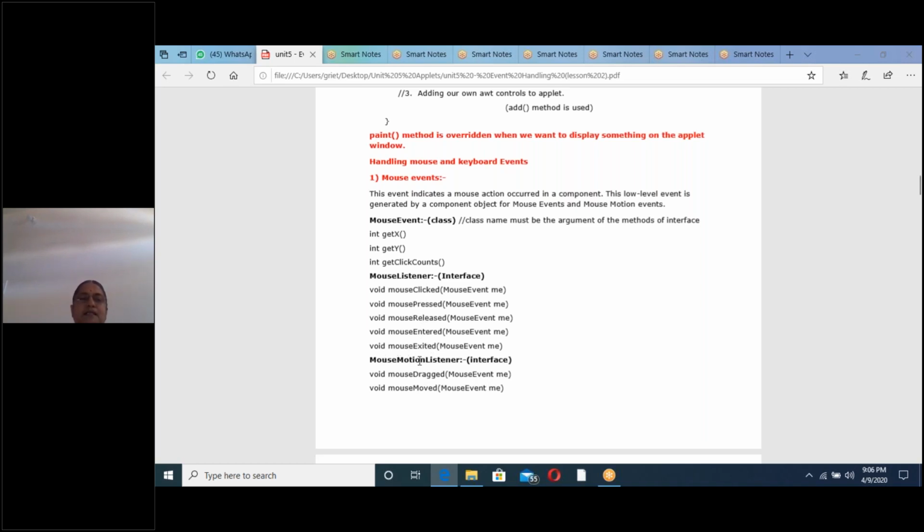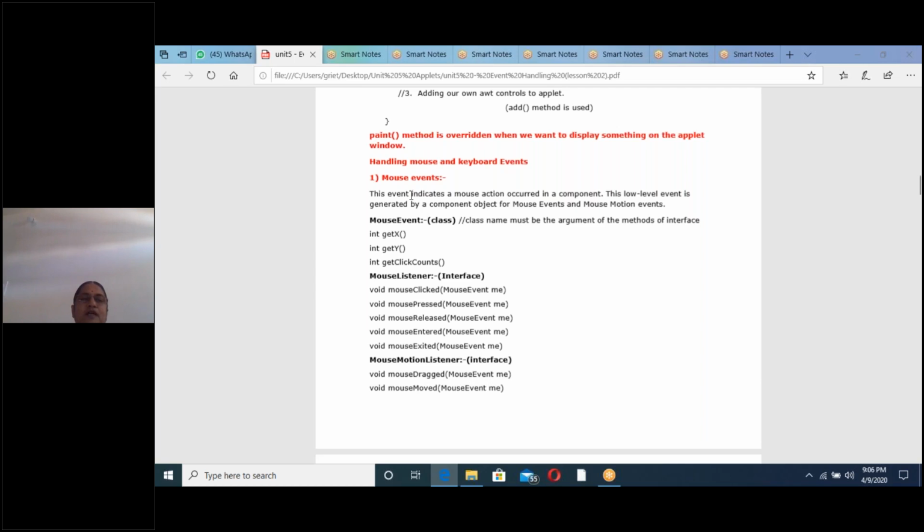Next, what is the other listener for mouse events? MouseMotionListener. It is also a predefined interface. It consists of 2 abstract methods. They are mouseDragged and mouseMoved. These two are also taking the MouseEvent class object as parameter.